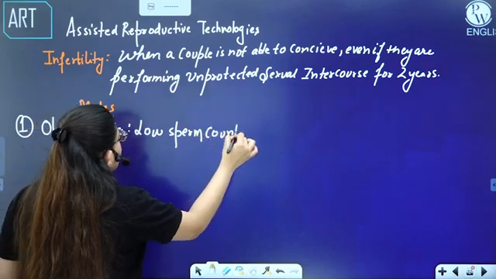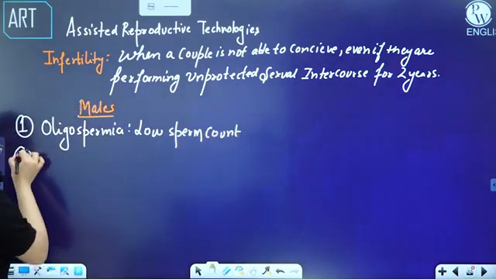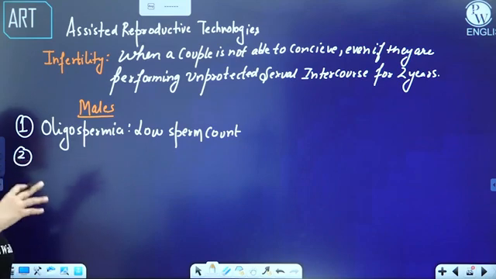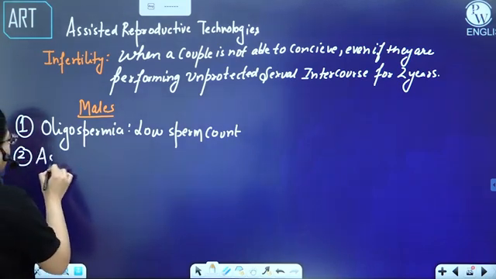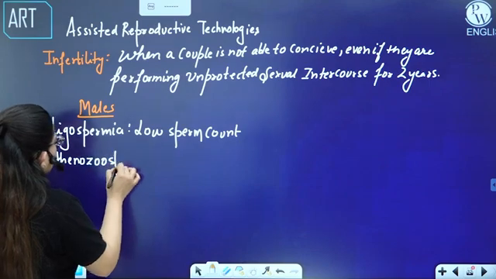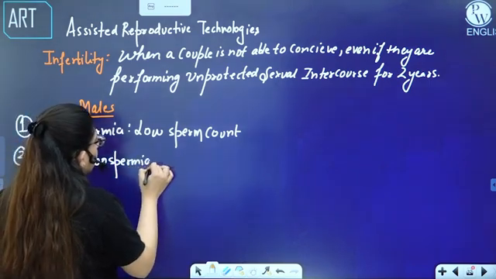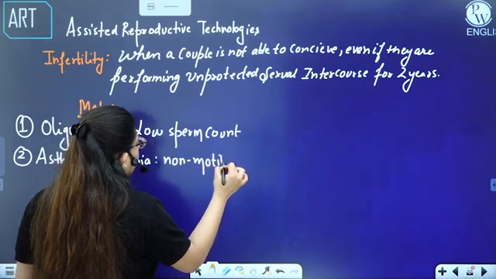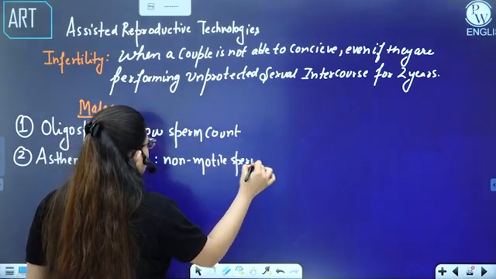Or maybe the sperm he is producing are enough, but they are not motile. They're not moving. Now the sperm has a tail. So that you call it as asthenozoospermia. That means non-motile sperm.